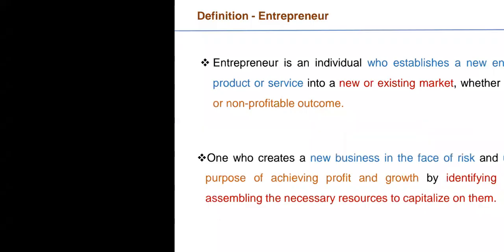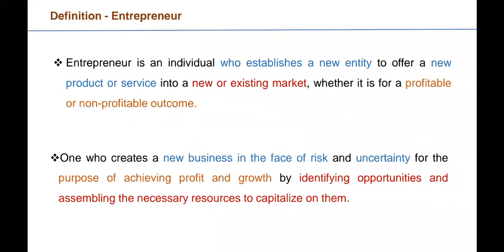So let us go with some of the definitions. An entrepreneur is an individual who undertakes a new entity to offer a new product or service, with a profitable or non-profitable outcome, right?